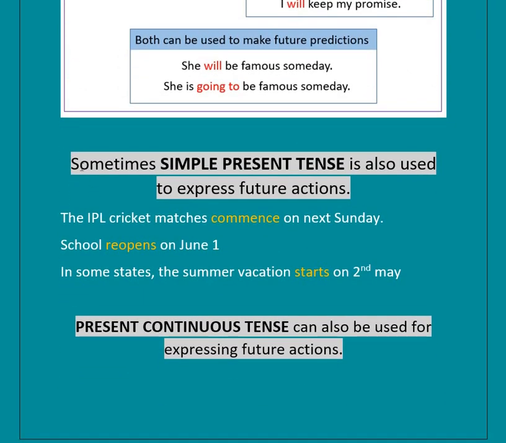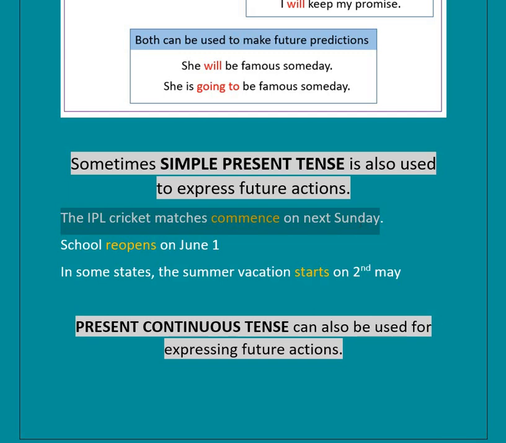Sometimes simple present tense is also used to express future actions. So it is not mandatory that it will always be will or shall or going to. Simple present tense can also be used to express future actions. For example, IPL cricket matches commence next Sunday. See, this is also a statement expressing future, because we are talking about something that is going to happen next Sunday.